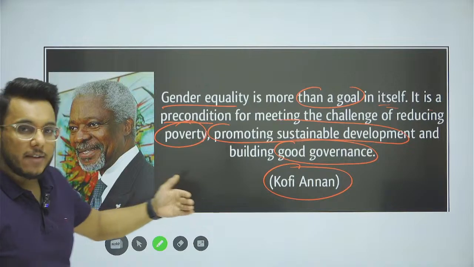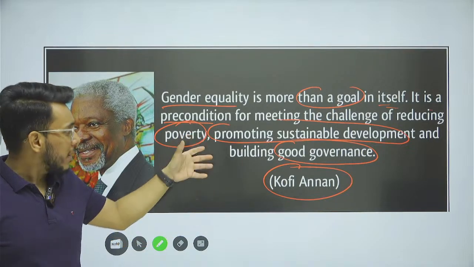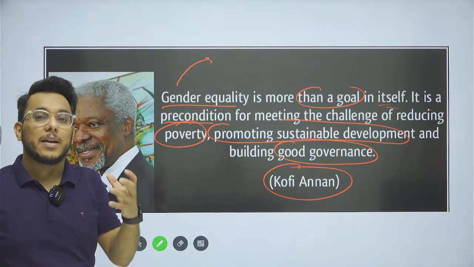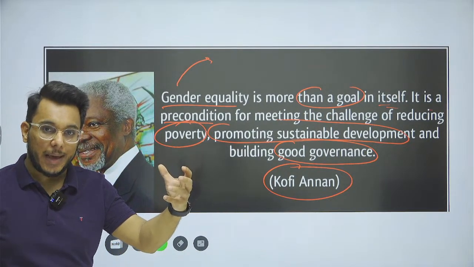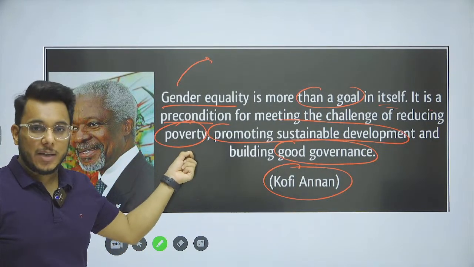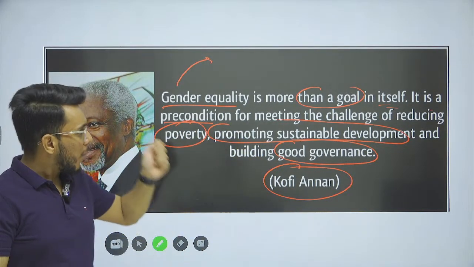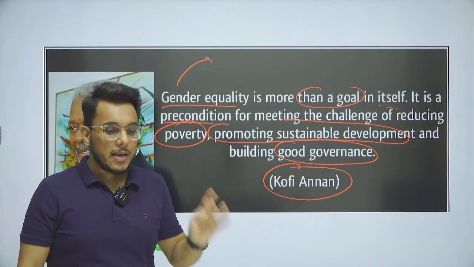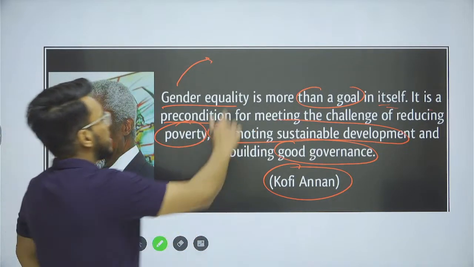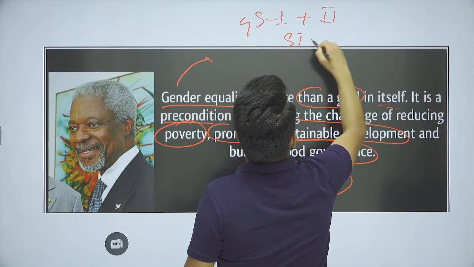So guys, today, even yesterday, there was a global gender gap report was also released. So on that particular thing, when we talk about the gender equality, it is not just a social priority, but it is also an economic and political priority, because without the gender equality, you cannot meet the challenge of reducing poverty. You cannot bring the sustainable development, even the good governance cannot come. So, gender equality is social, political, economical priority for the governments. Okay. So, this idea we can use in GS paper number 1 as well as GS paper number 2, social issues and social justice.